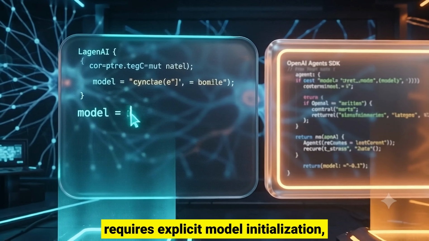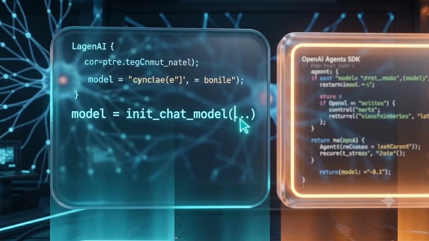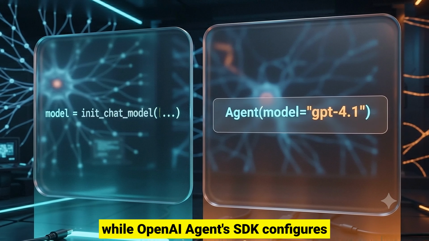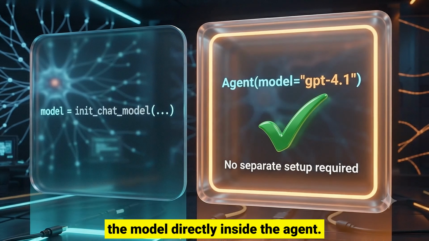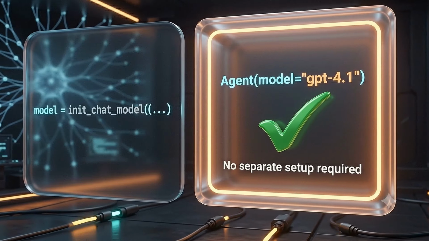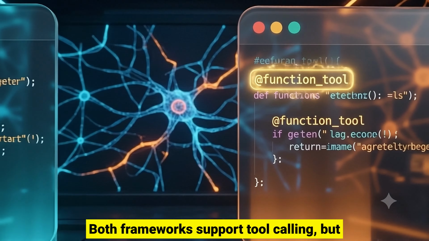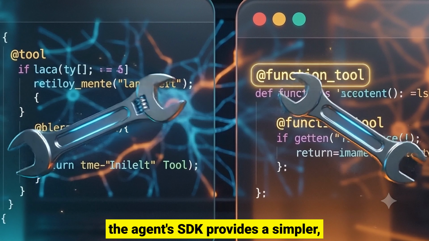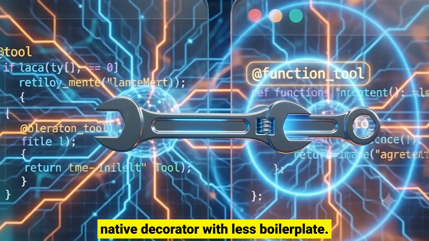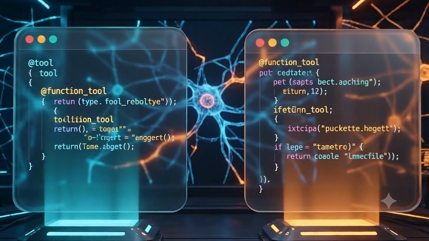LangChain requires explicit model initialization, while OpenAI Agents SDK configures the model directly inside the agent. Both frameworks support tool calling, but the Agents SDK provides a simpler native decorator with less boilerplate.